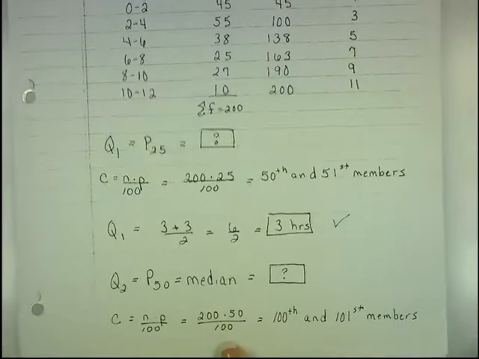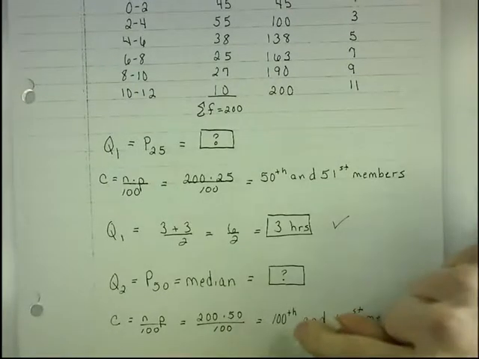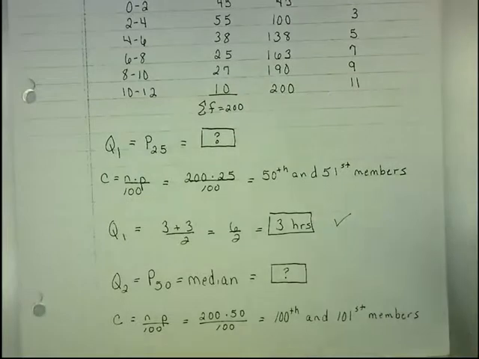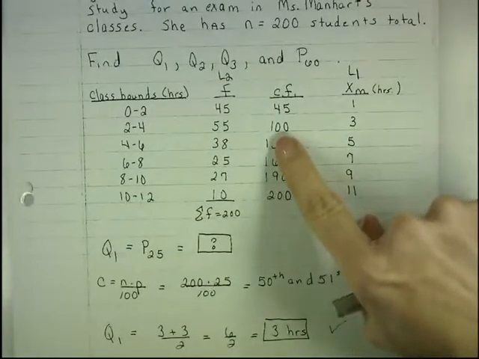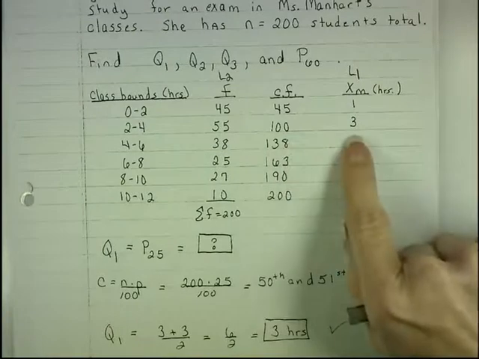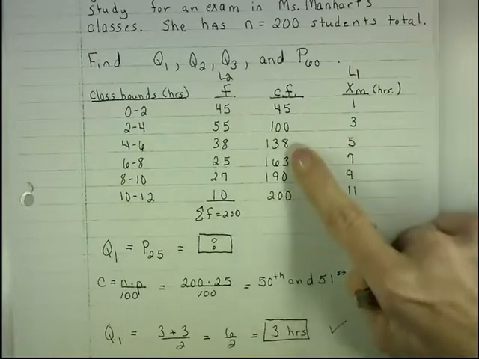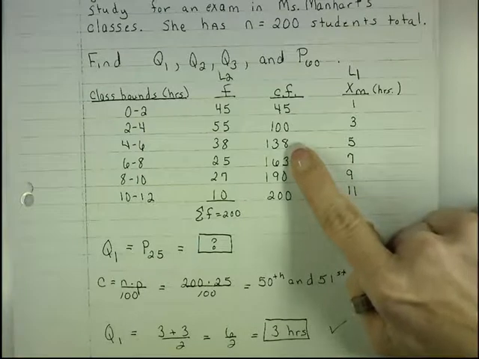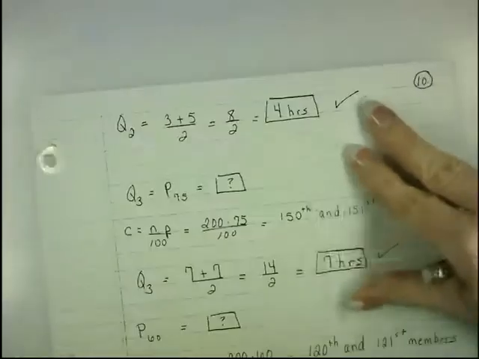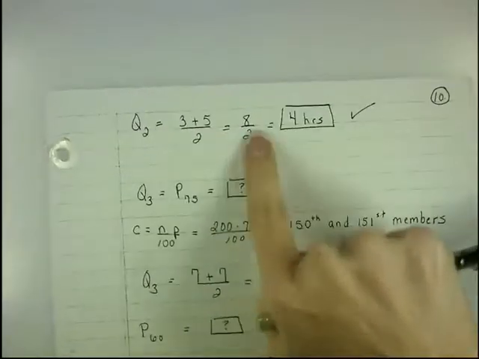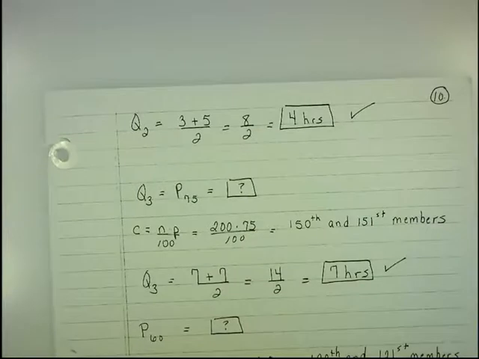The 50th percentile, or the second quartile, 200 times 50 over 100. I'm looking for the 100th and the 101st student. This is different. The 100th student is here. He or she studies 3 hours. But this represents students 101 through 138. So the 101st student actually studies 5 hours. That's different. So 3 plus 5 divided by 2 is 8 halves, which is 4 hours.